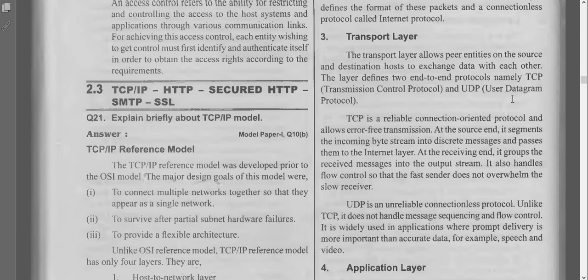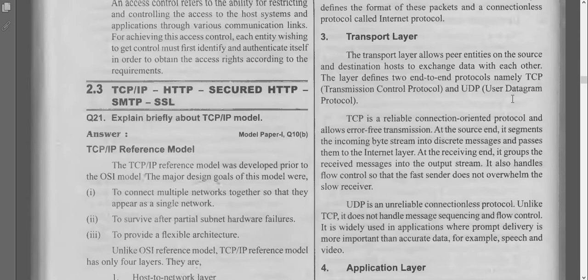It segments the incoming byte stream into discrete messages and passes them to the internet layer. At the receiving end, it groups the received messages into an output stream. It handles flow control so that a fast sender doesn't overwhelm a slow receiver.